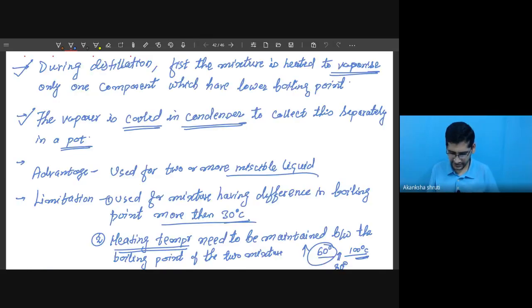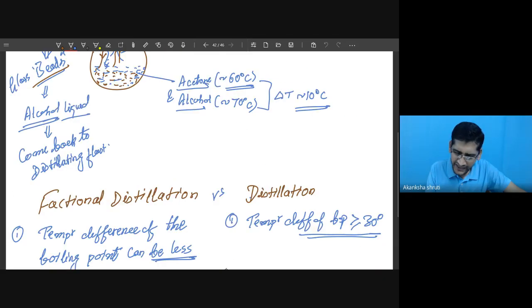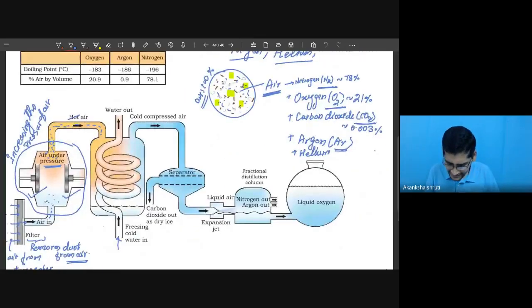See, it is also drawn in your book. So this is the condenser, a similar kind of thing. Students, what is the difference between this condenser and that condenser? In that condenser, we pass the water outside the tube. But here, we are passing the cold water inside this coiled tube.